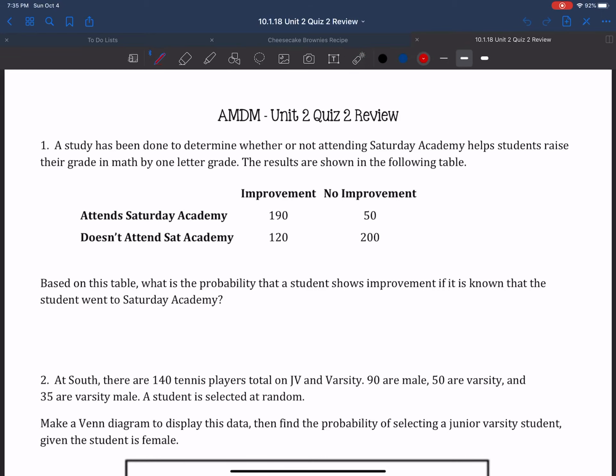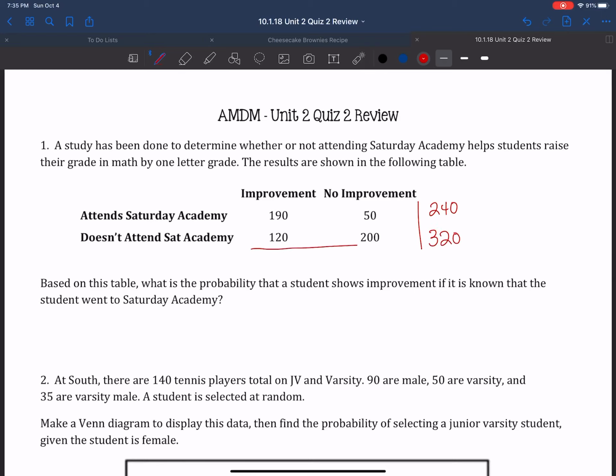So before we go any further, what I want to do is I just want to add up everybody who attended Saturday Academy, those who didn't, the total that improved, and the total that did not improve. So those who attended Saturday Academy, we had 240 total. So 190 plus 50 gives us 240. Those who didn't attend, we had 320.